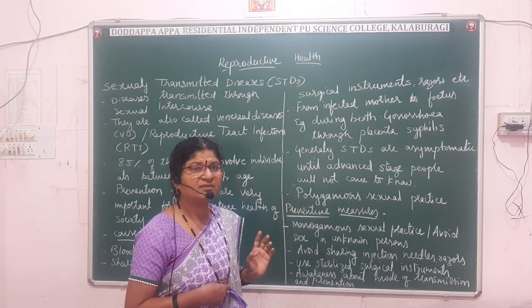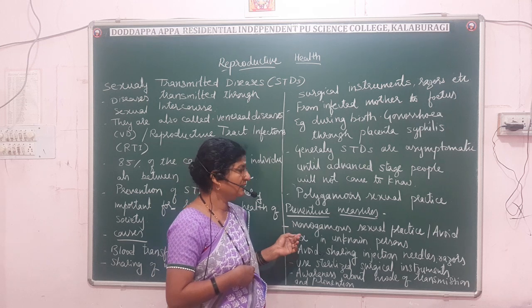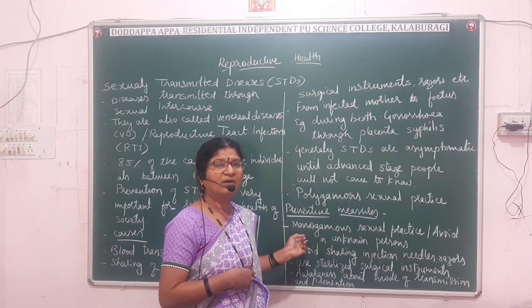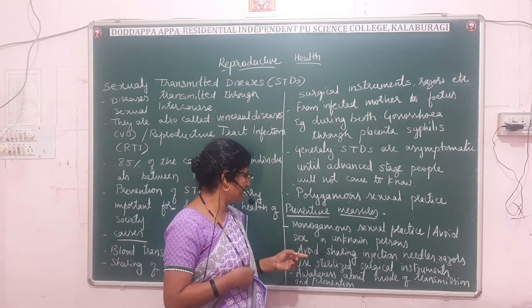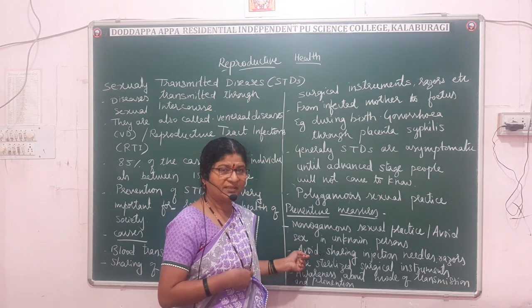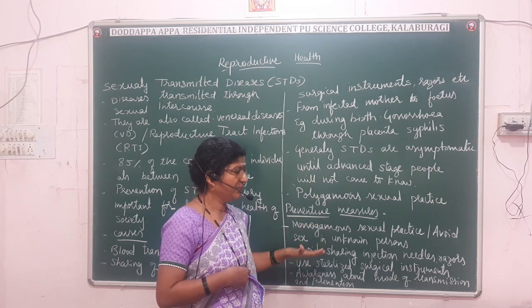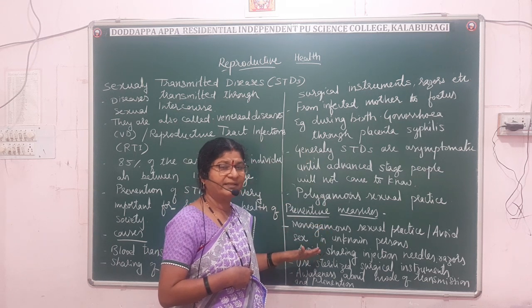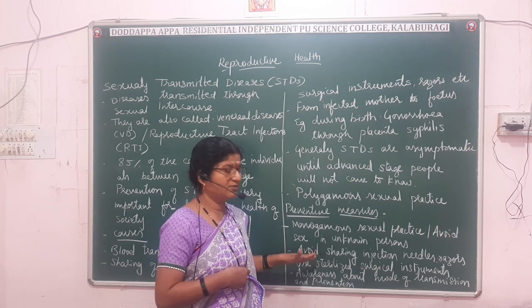Now the preventive measures for STD are monogamous sexual practice, or avoiding sex with an unknown person, and avoiding sharing injection needles, razors and surgical instruments.